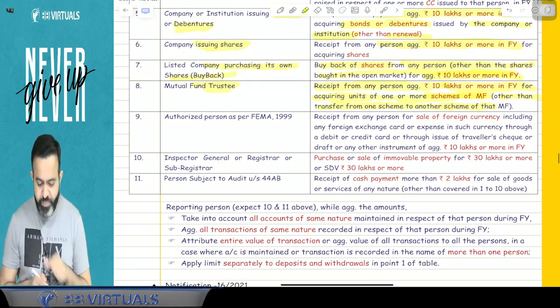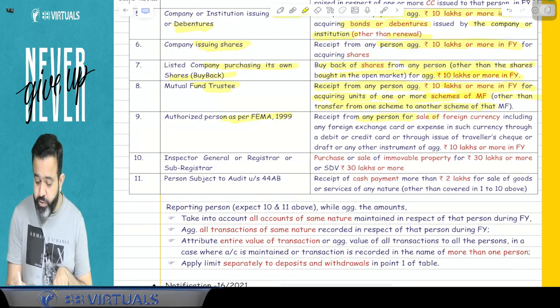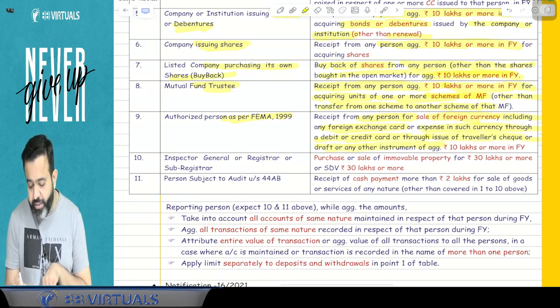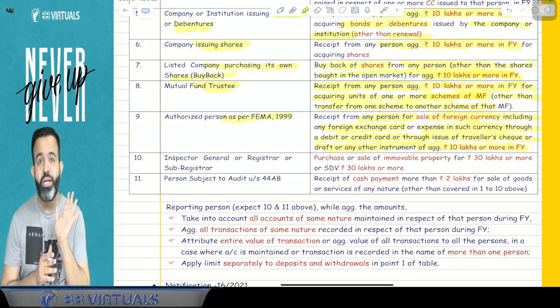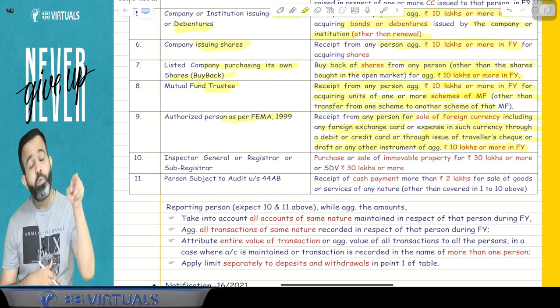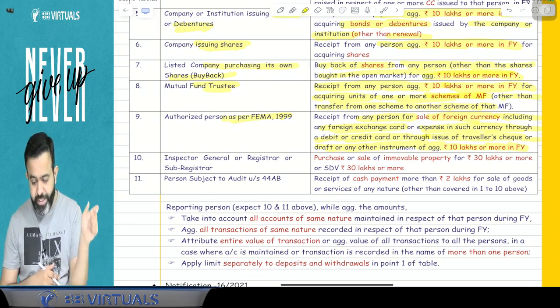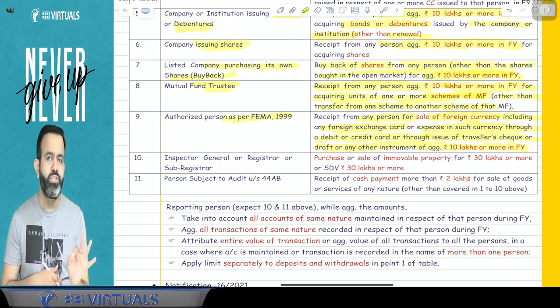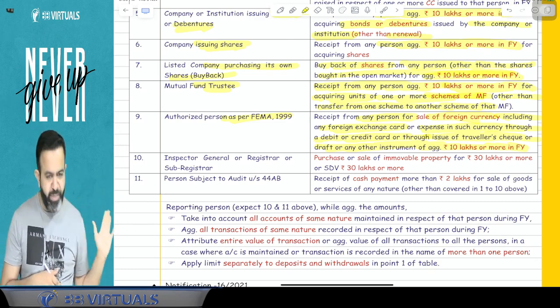Now next part, point number 9. An authorized person under FEMA receives from any person for sale of foreign currency, including any foreign exchange card, or expense in such currency through a debit or credit card, or through issue of a traveler's check or draft or any other instrument, of 10 lakh rupees or more in the financial year. So if you purchase any foreign currency from any person, or spend in foreign currency through a credit card, debit card or traveler's check, and it is 10 lakh rupees or more in the financial year, then your detail will be with the income tax department.